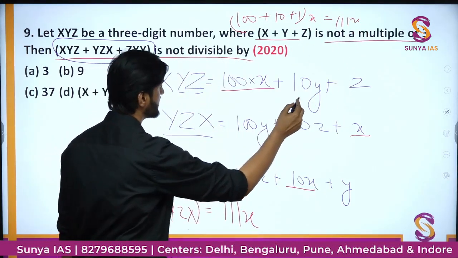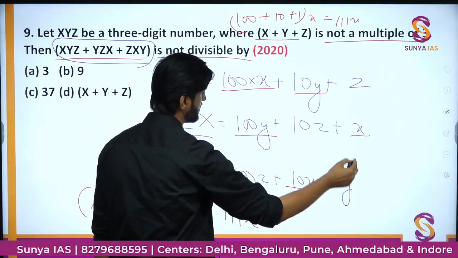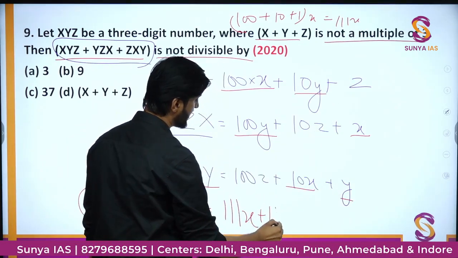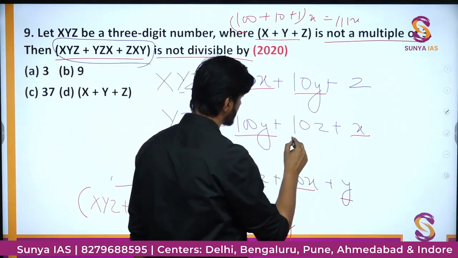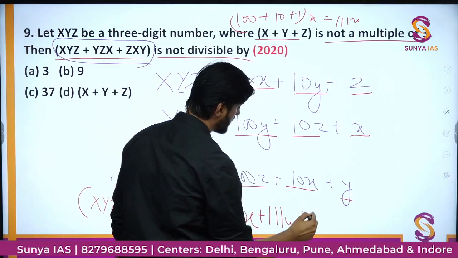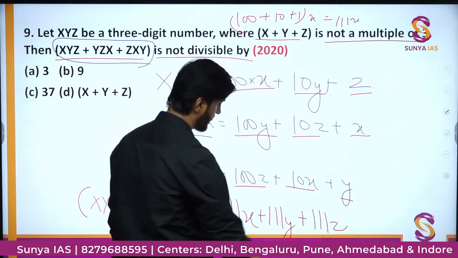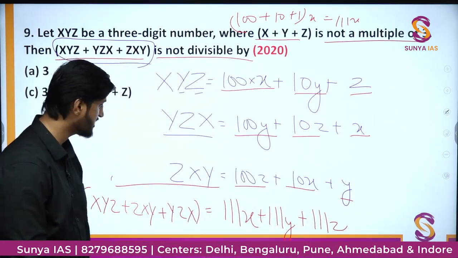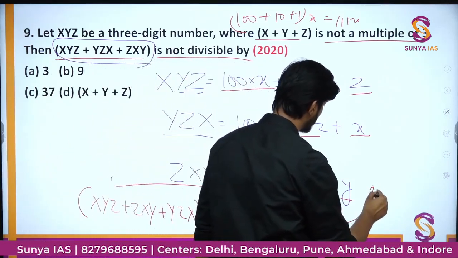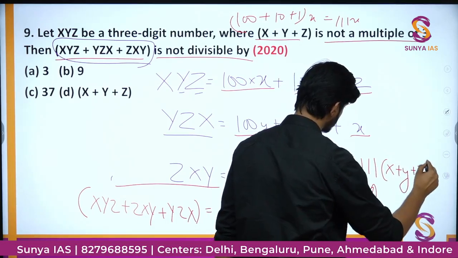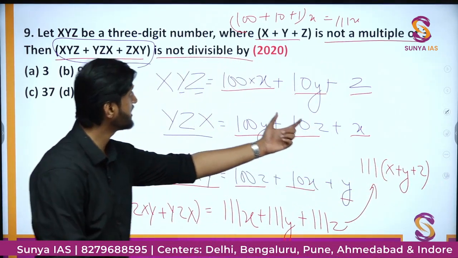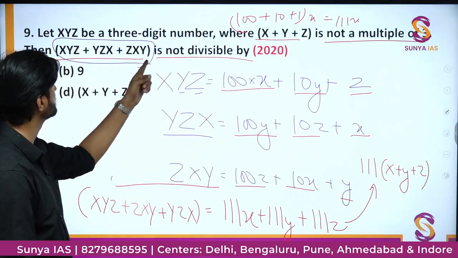Similarly, from here you will get 100 plus 10 plus 1, that is 111y, and ultimately from here you will get 100z plus 10z plus z, that is 111z. Okay, from here also we can take 111 as common, and you will have 111 into x plus y plus z as the mathematical value of this particular sum.